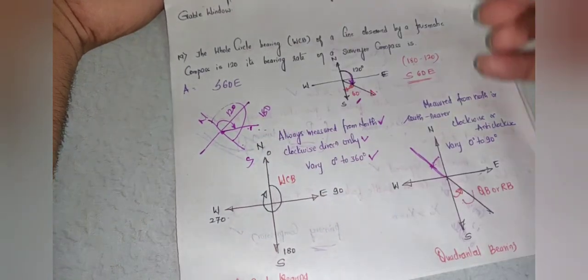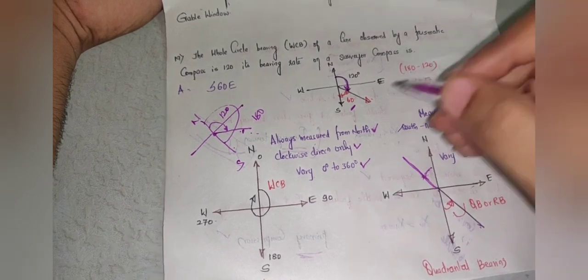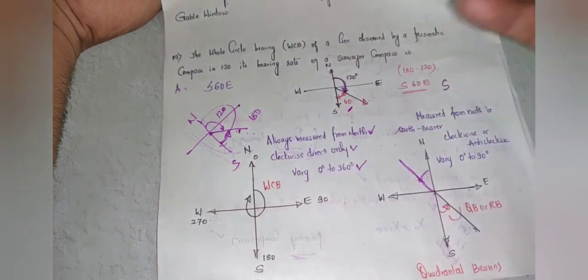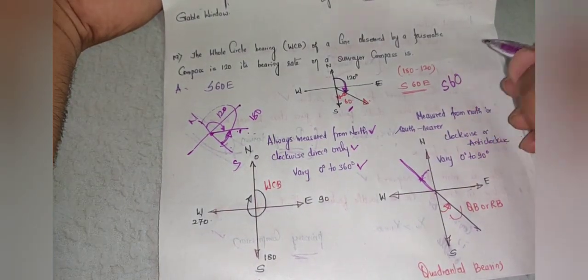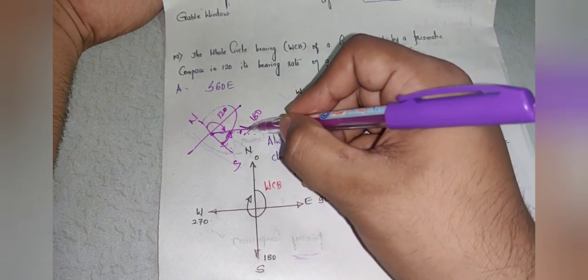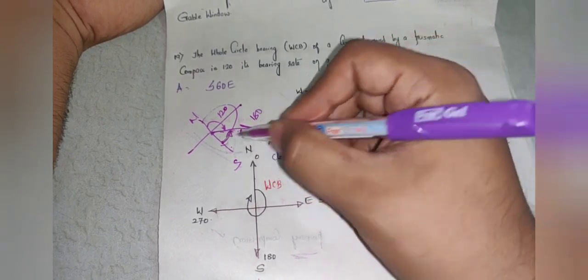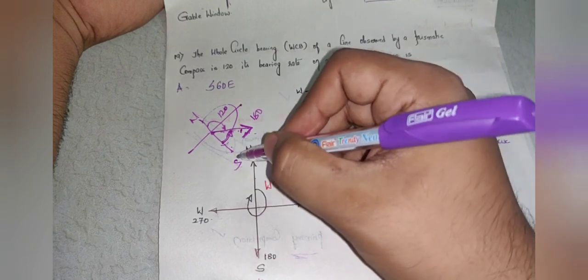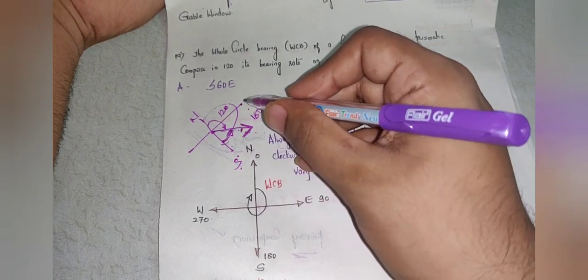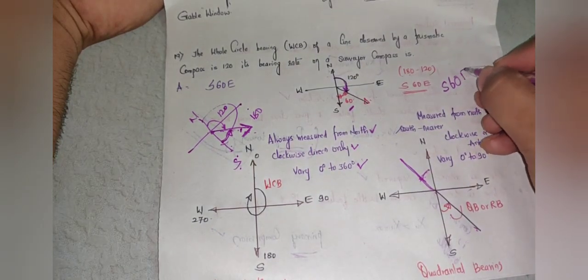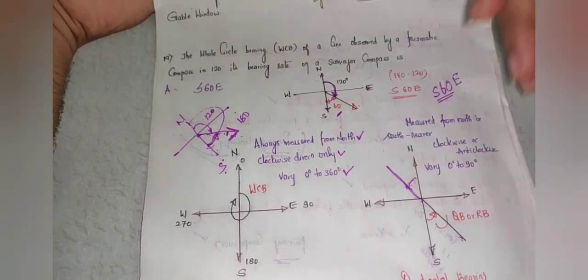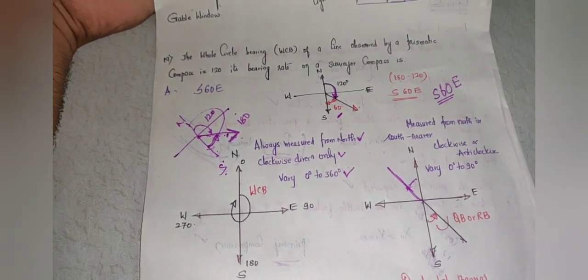It is south. So I'll write south here first. Now what is the angle it is making from south? It is making an angle of 60 degrees from south. So write that angle as 60 degrees. This line is directed at what side? It is directed downwards, so it is between south and east. So it makes an angle of 60 degrees from south towards east. So the answer is south 60 degrees east. I hope you followed this. Moving on to the next question.